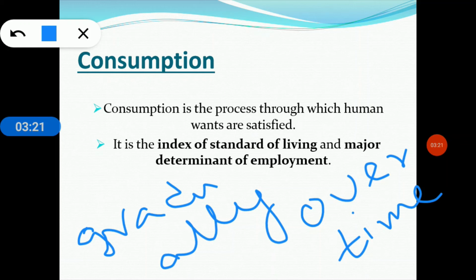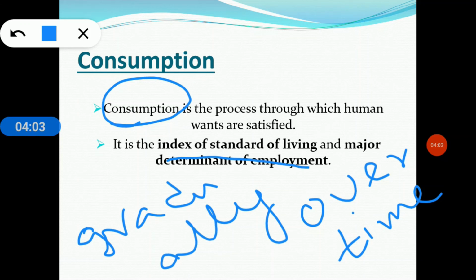And now we have to know why we study the consumption part. Okay, so the first thing is consumption is a very primary motive for economic activities. All economic activities like production, exchange, and distribution arise due to the consumption part in an economy. And next, we have already discussed that all economic activities end with consumption. So consumption is the end purpose of all economic activities. Clear?